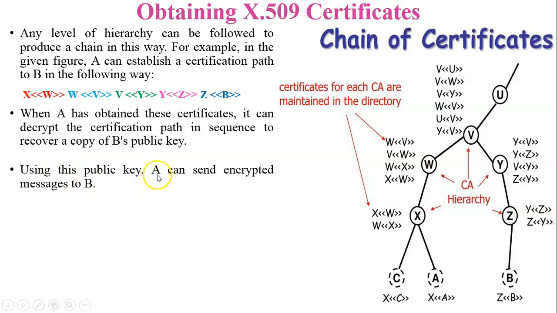Using this public key, A can send an encrypted message to B, because A has already got the public key of user B.